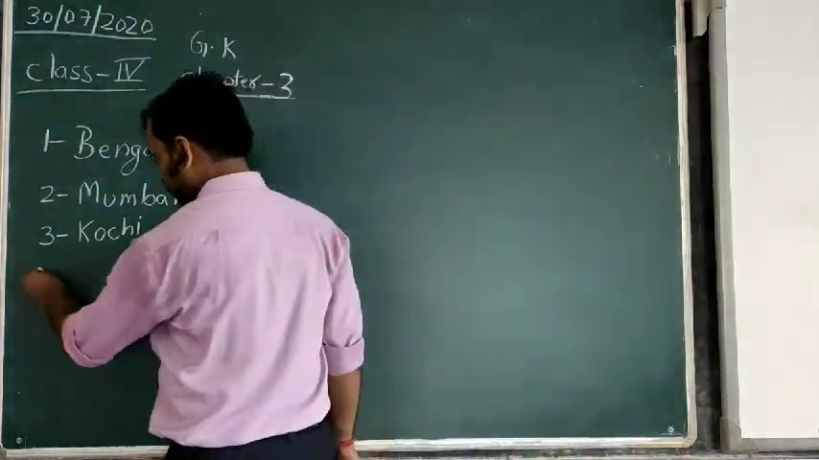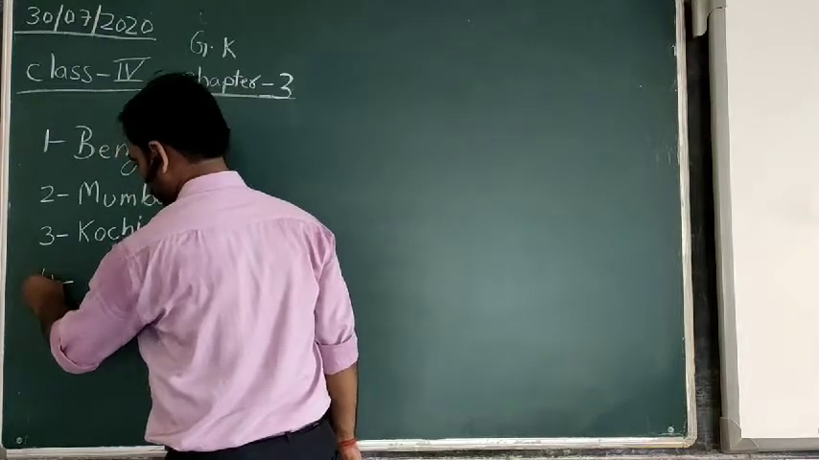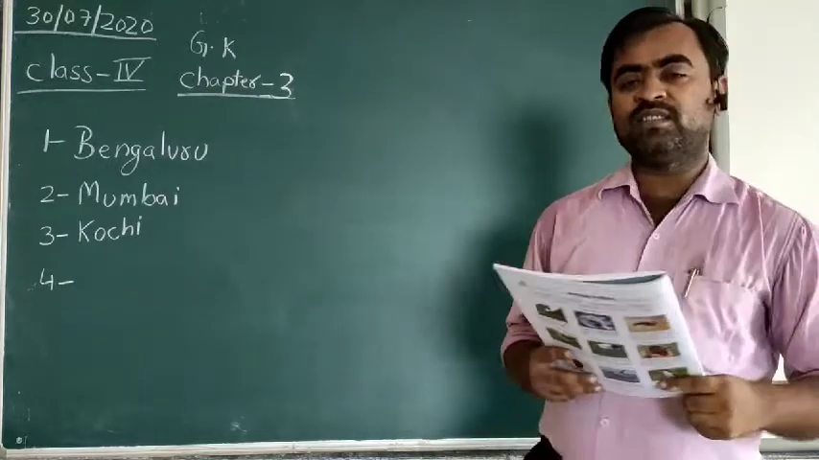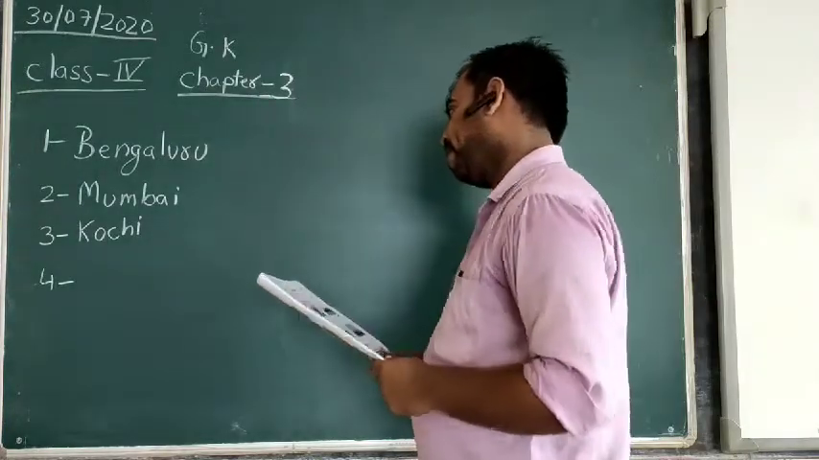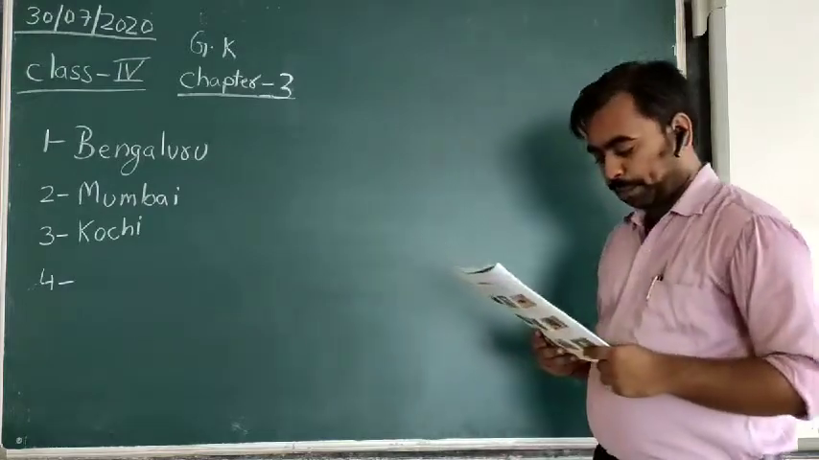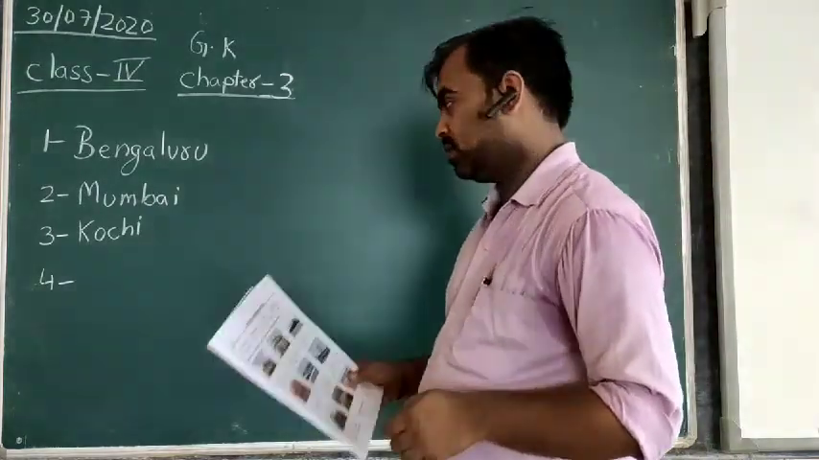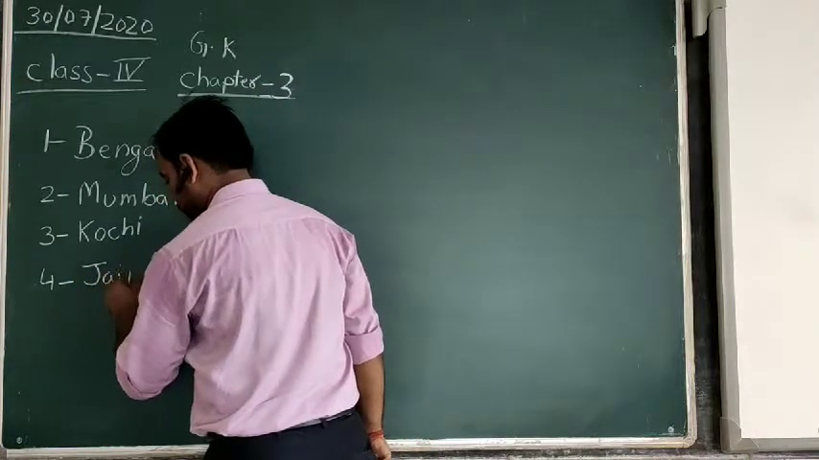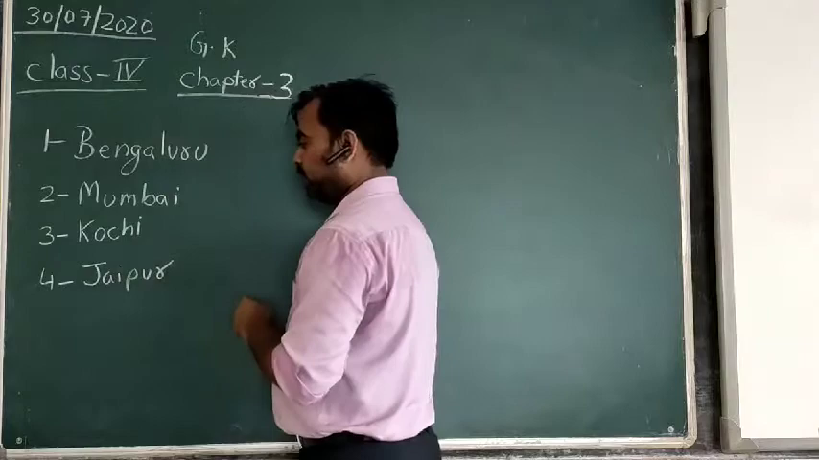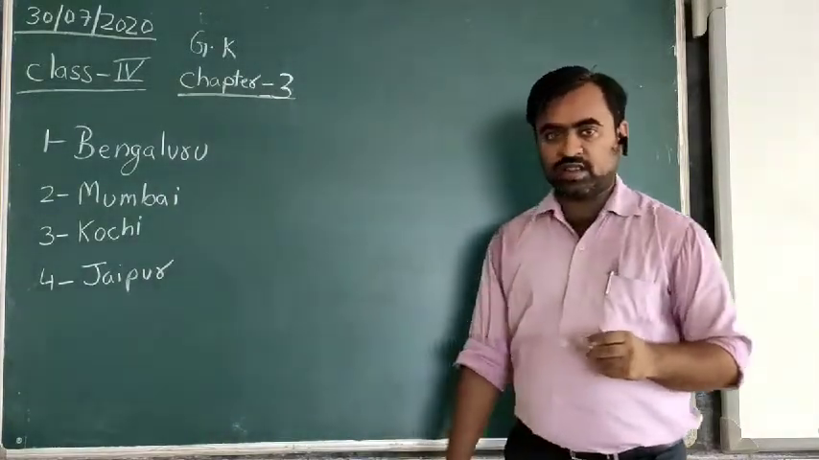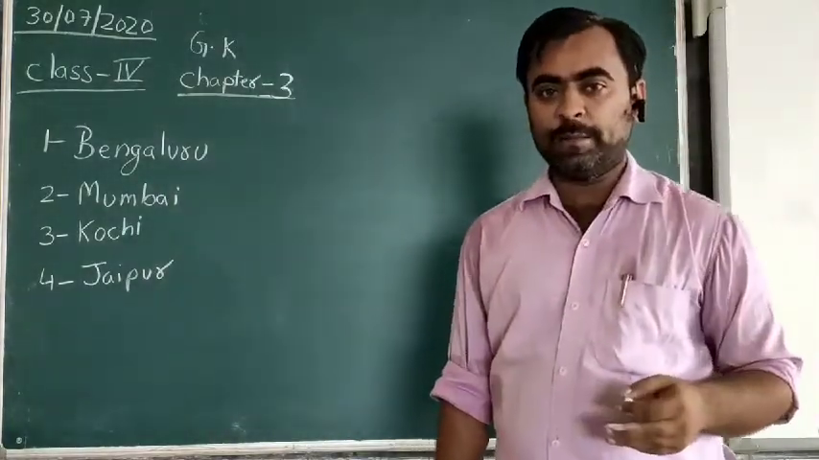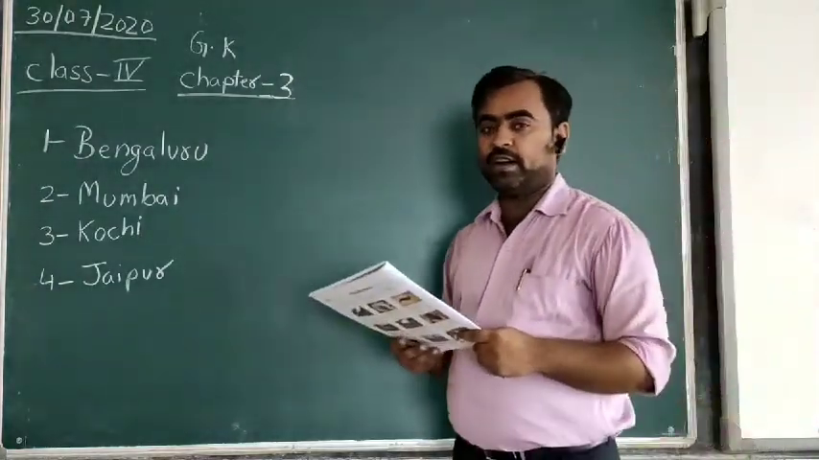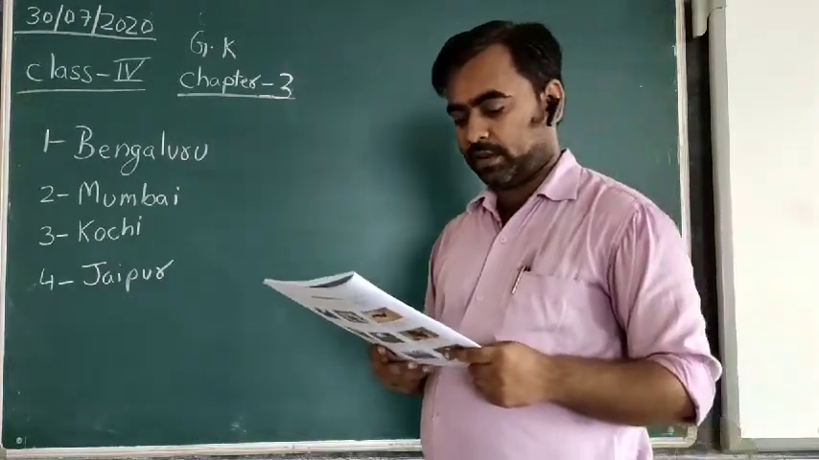And fourth one, the city which is known as the Pink City of India. The answer is Jaipur. Jaipur is situated in the state of Rajasthan, and it is also the capital of Rajasthan, and in the whole city all the buildings are painted in the same pink color.